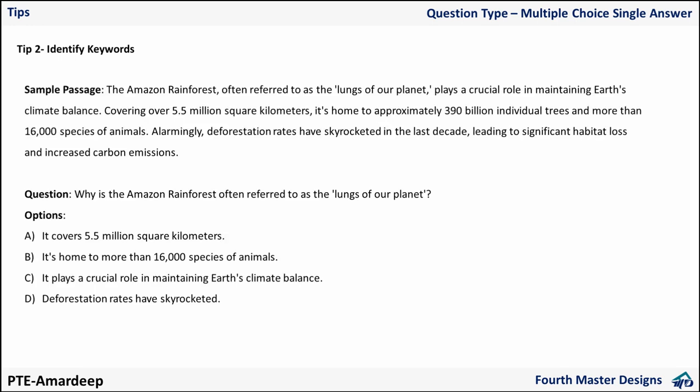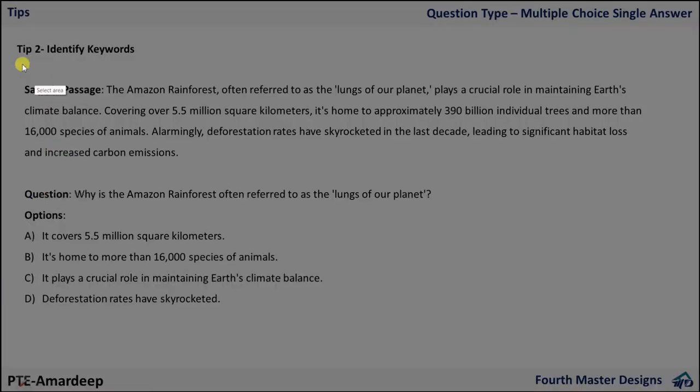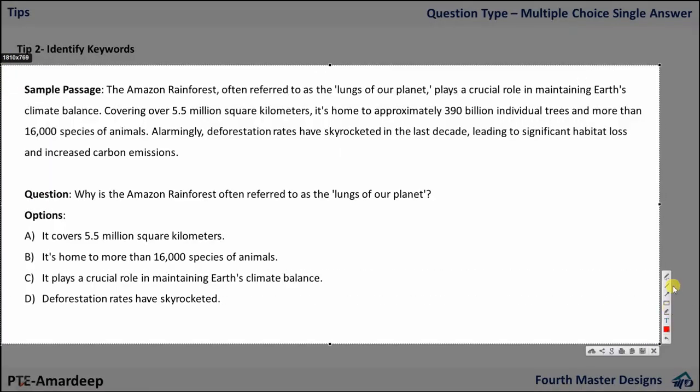The next suggestion is to identify the keywords, like what we have done so far in other question types. Now let's understand this question type also with one example. The Amazon rainforest, often referred to as the lungs of our planet, plays a crucial role in maintaining Earth's climate balance.